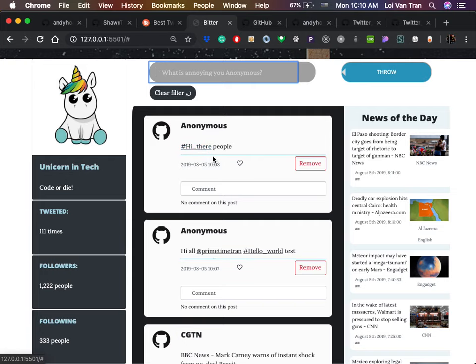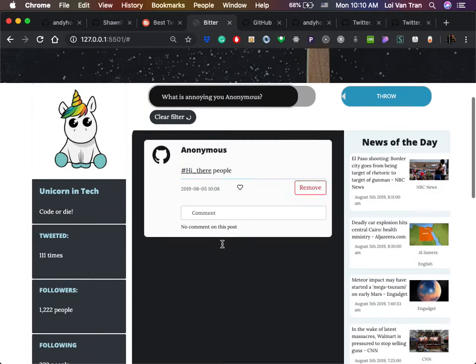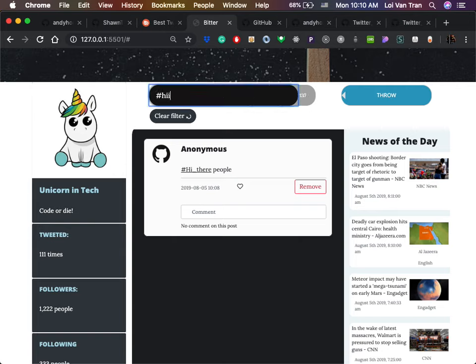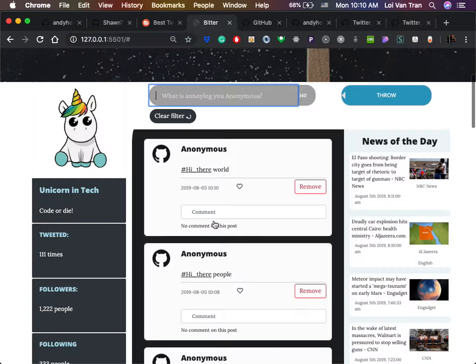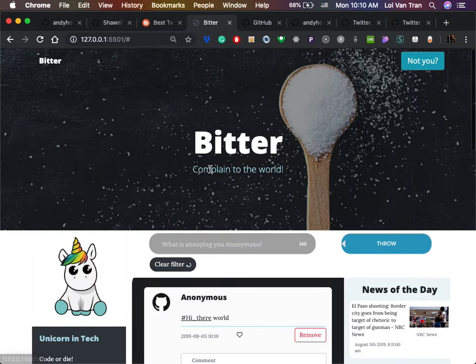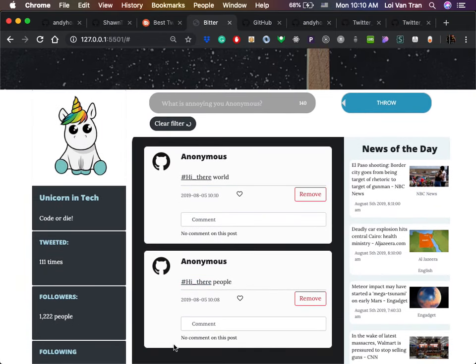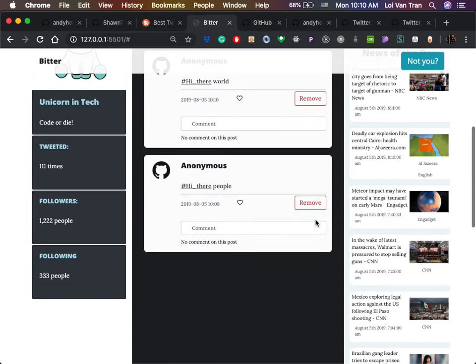You know, just as we demonstrated a second ago, we click hi there, we only see one. Why did the screen refresh? Hi there, world. See, this works. Nice. Whenever we click hello world, we're filtering all of our tweets for words that have the corresponding hashtag. Good job. Pretty impressed. And it's also responsive. You guys can do it now.